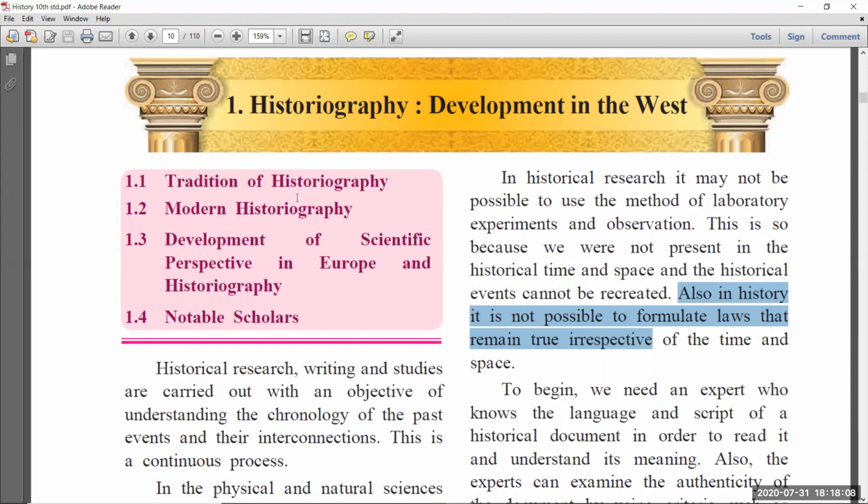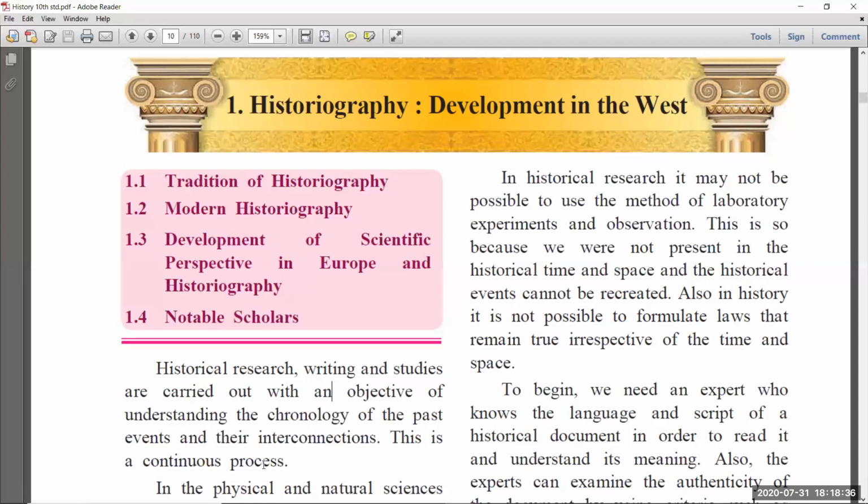Historians. Okay, so in this chapter we are going to discuss who the historians are in the Western countries, and how history developed in those countries. Historical research, writing and studies are carried out with the objective of understanding the chronology of the past events and their interconnections. This is called a continuous process.